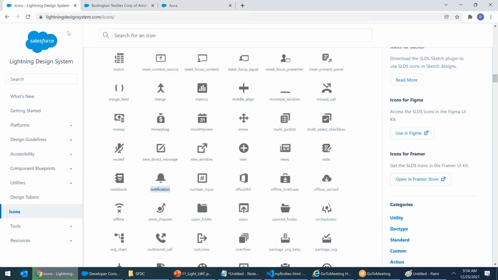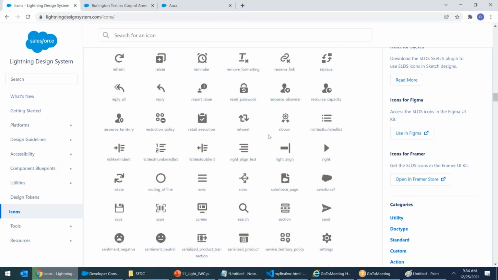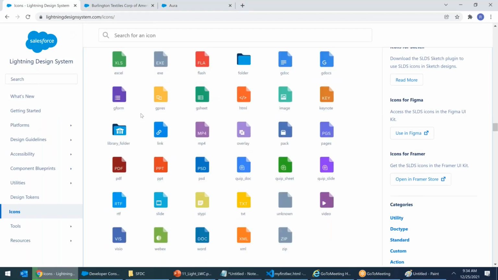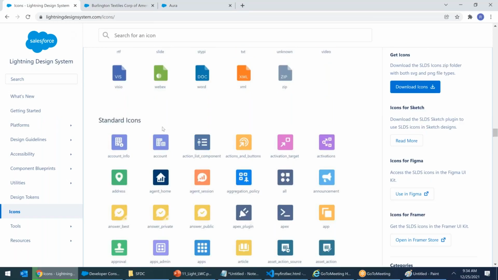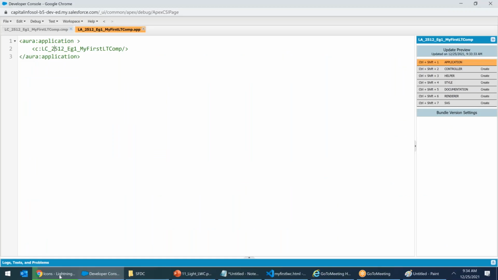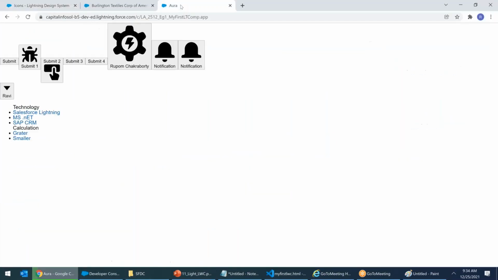For example, let's scroll down. These color icons, okay, account. Account is in Salesforce. It's not there in HTML. Suppose you would have used this icon, standard account. Then if you're not able to contact the site or the server, here alternative text would come and the logo would not have appeared.